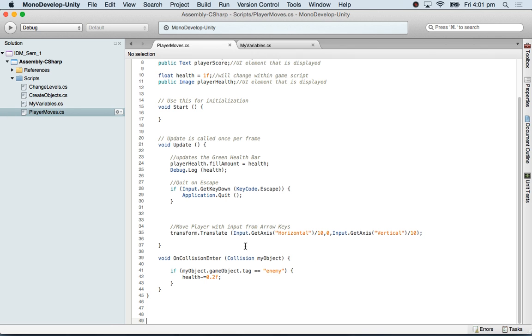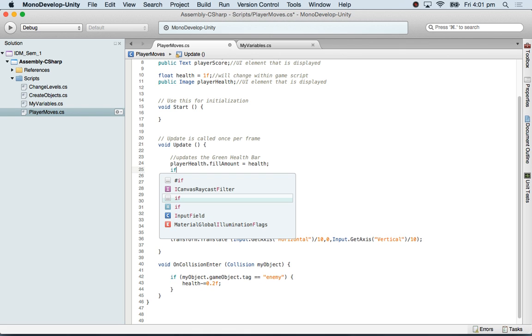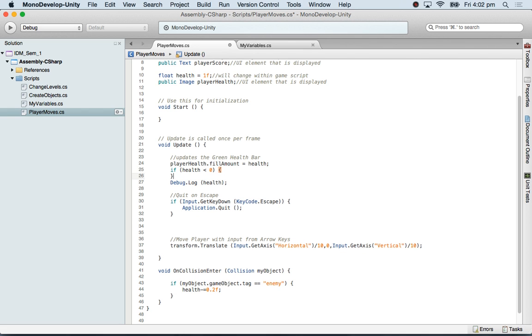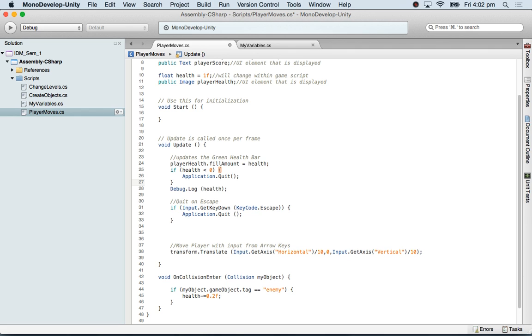I can say here, for example, if health less than 0, and we just learned it, Application.Quit, and yep, since it's a function, give it the brackets, sorry, I mean.